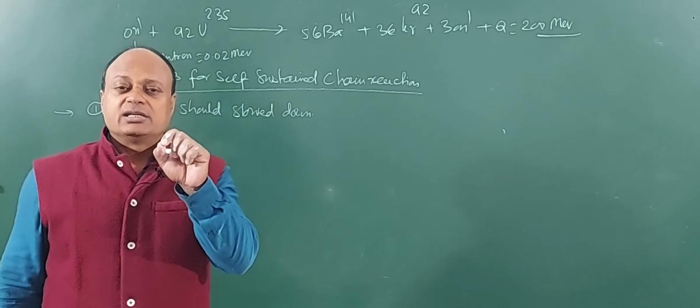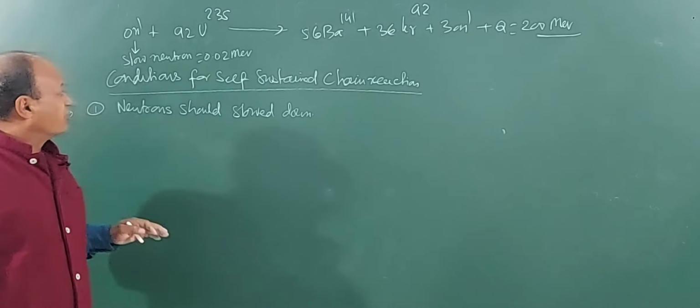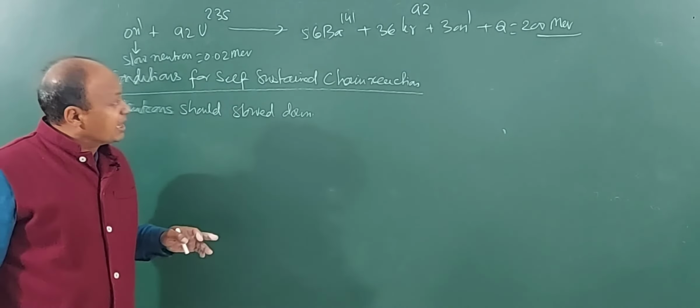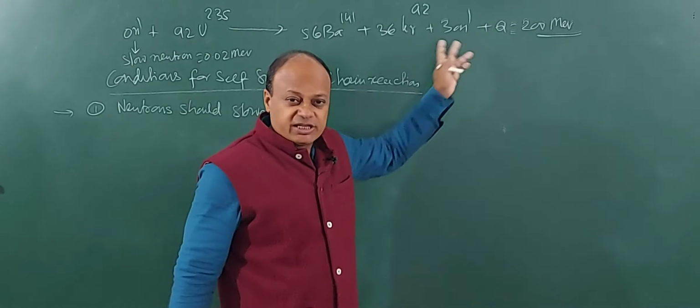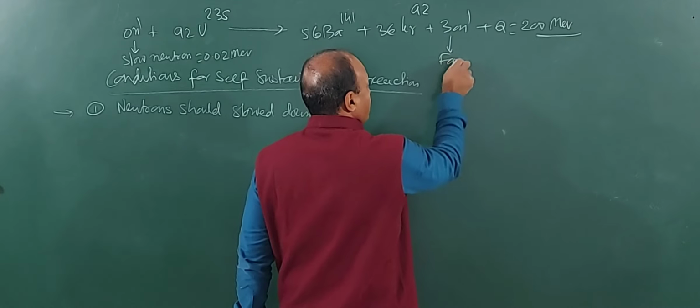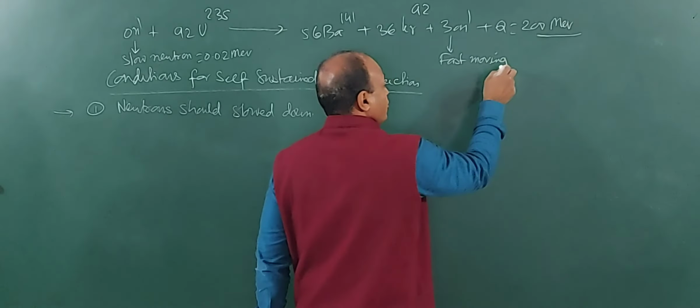It is in fact a slow moving neutron having energy of approximately 0.02 million electron volt. But this neutron which is being produced here is a fast moving neutron. What neutron? Fast moving neutron.